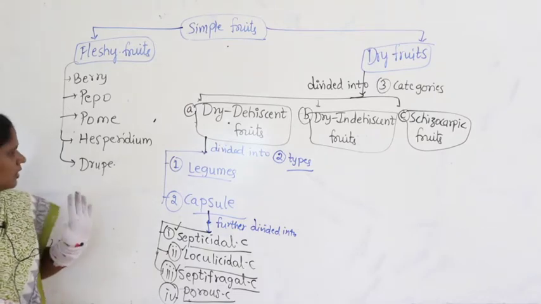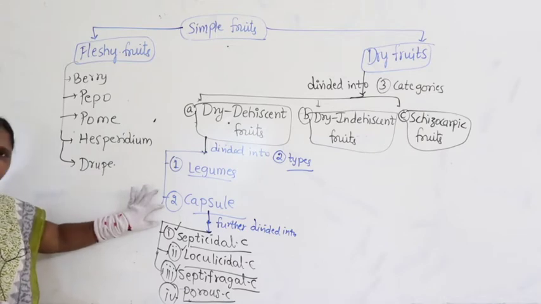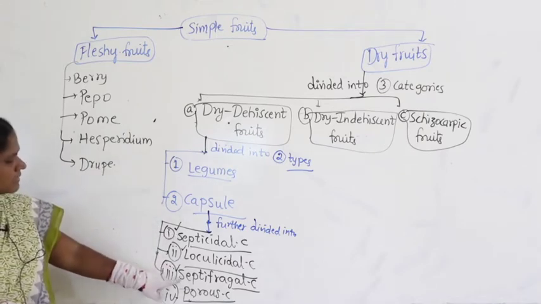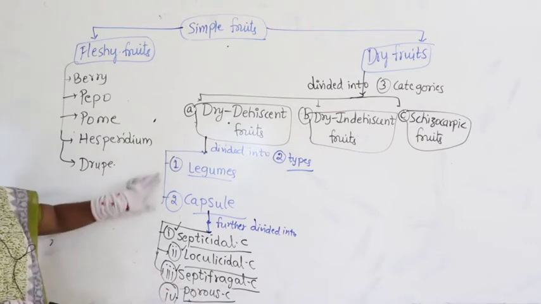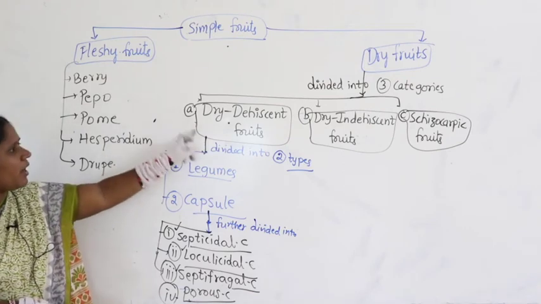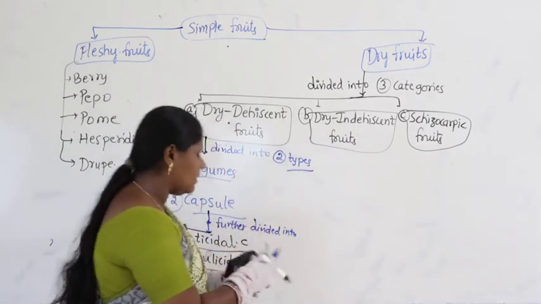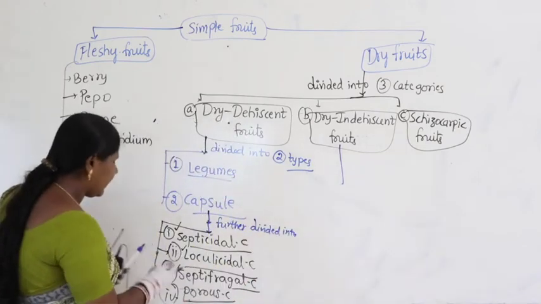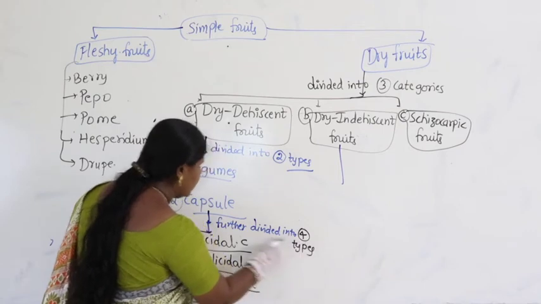So when you take legumes and the second one, capsule, that is further divided into septicidal, loculicidal, the third one septifragal, and the last one porous capsule. These things we will have to discuss under the first category, called dry dehiscent fruits. Coming to dry indehiscent fruits, under this, altogether how many categories are there? Four categories in the previous case.